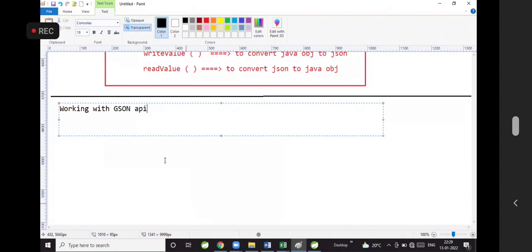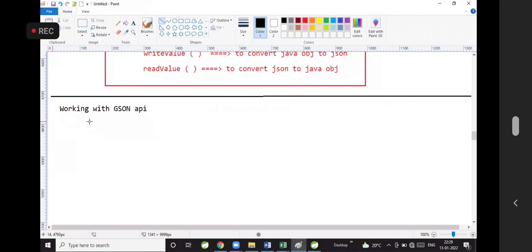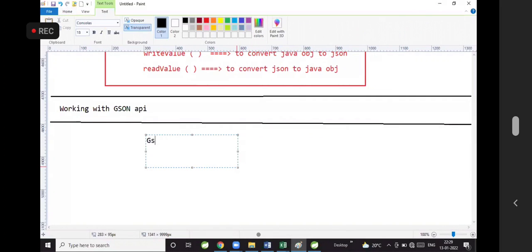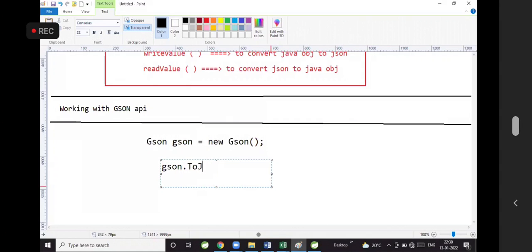Same thing. In the JSON API, very simple methods are available. There is a predefined class called Gson: Gson gson = new Gson(). Gson dot toJson, Gson dot fromJson.